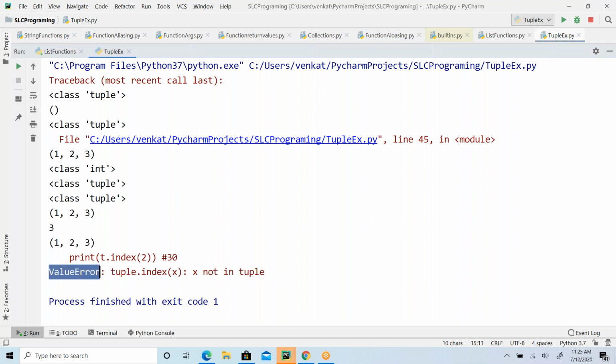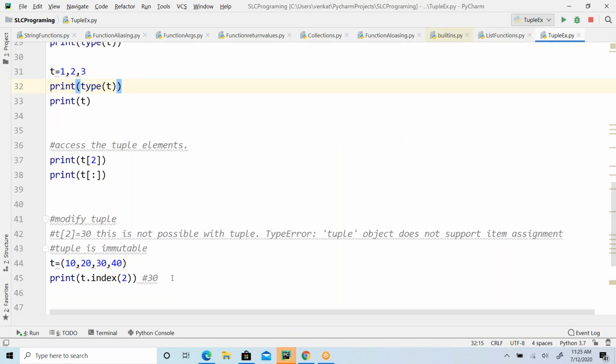It is looking for this element in the given tuple, and the tuple does not have the value 2. So it is not the index, it is the element. That's what you have to understand. Here 2 is the element, but not the index. It is a search element, basically.